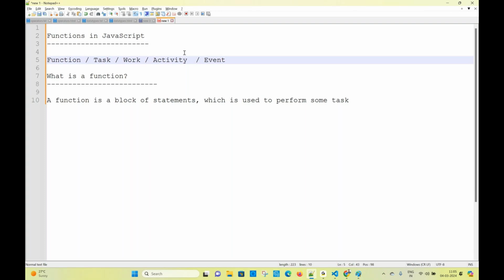Whatever it may be, some work, some group of works, we can call together a function. See, in a marriage function we have a lot of works and a lot of subworks. The main function name is what? Marriage. Inside, a lot of works are there. Food is a work, bride and bridegroom is a work, makeup is a work, band is a work, decoration is a work. Different works are there. By combining all these, we call it a function. Yes or not? We are calling this a function.